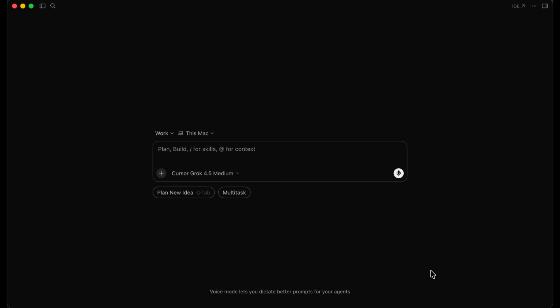So if you have stuck around all the way until this part of the course, I'm pretty sure you're just as fascinated with Cursor as I am. So now I'm going to share some of my personal tips and tricks and things that I really love about Cursor. The first of which is dictation. Right here it says, voice mode lets you dictate better prompts for your agents. This is what I'm talking about.